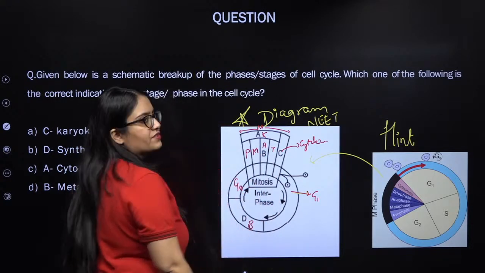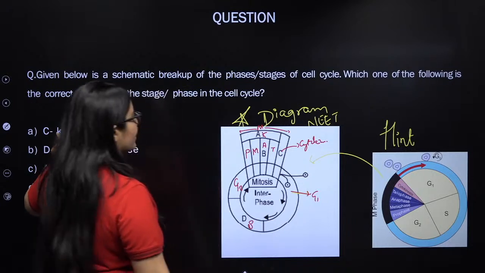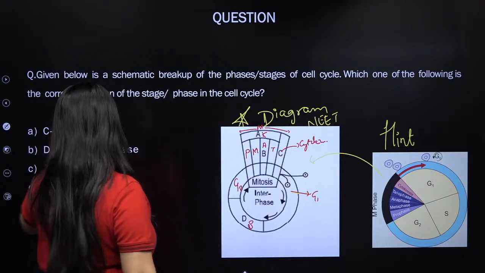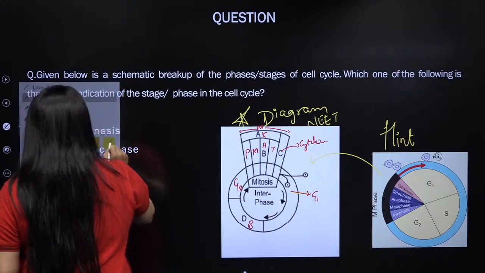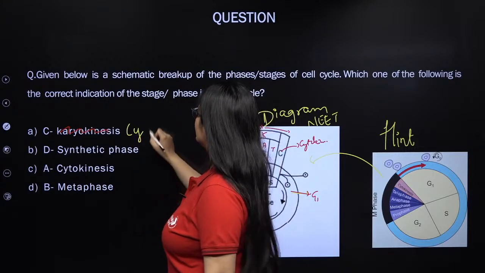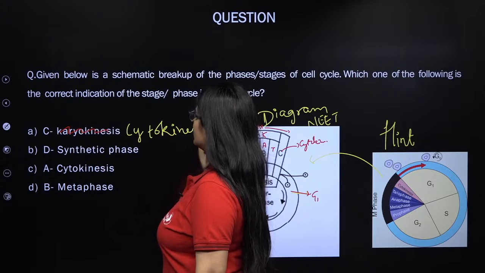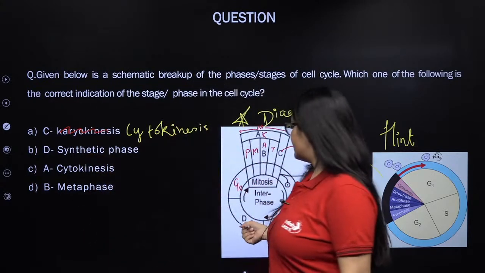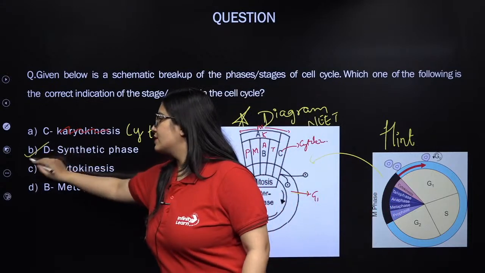Right? So if you notice, what is the right answer? C is karyokinesis? No, C is cytokinesis. C is not karyokinesis. I hope you are able to see this, C is your cytokinesis. D is your S phase, also known as synthetic phase, that's absolutely correct.